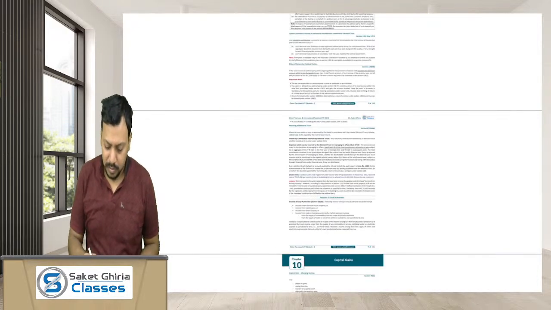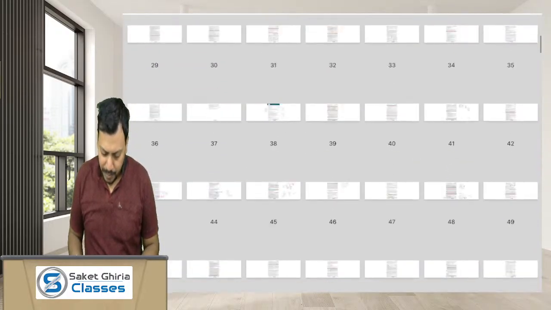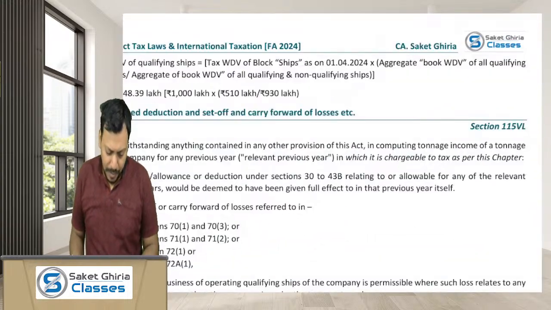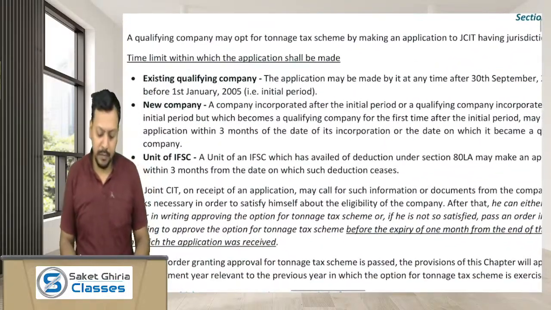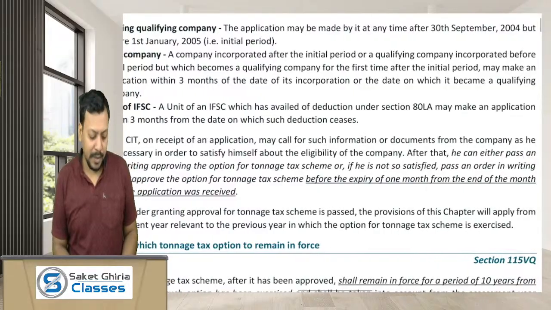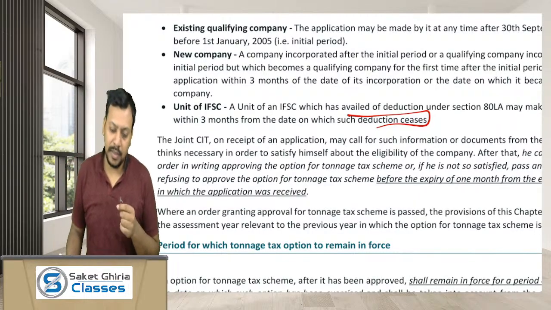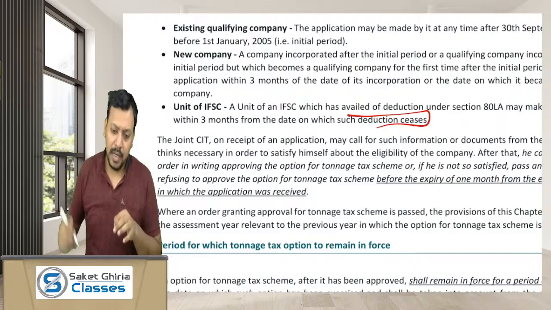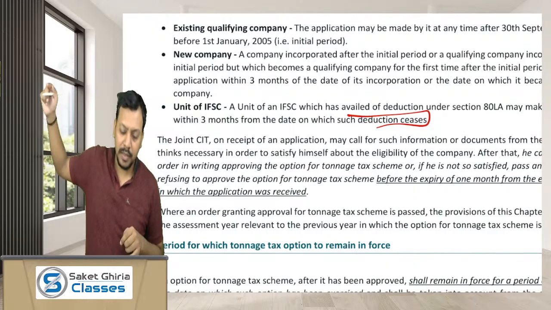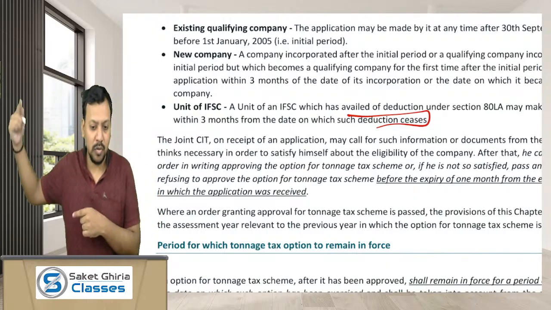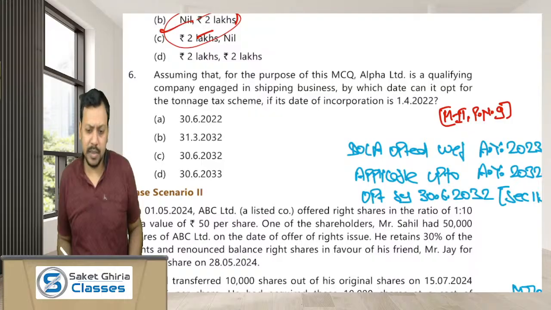Okay, let me make you read a bit. For the units of IFSC, a unit of IFSC which has availed a deduction under section 80 LA may make an application within 3 months from the date on which such deduction ceases. Means when the deduction under section 80 LA ceases, within 3 months from that date, if the entity wants to be in the tonnage taxation scheme, then it has to opt for the scheme. Okay, so dear friends, you know that the section 80 LA deduction is for 10 years.